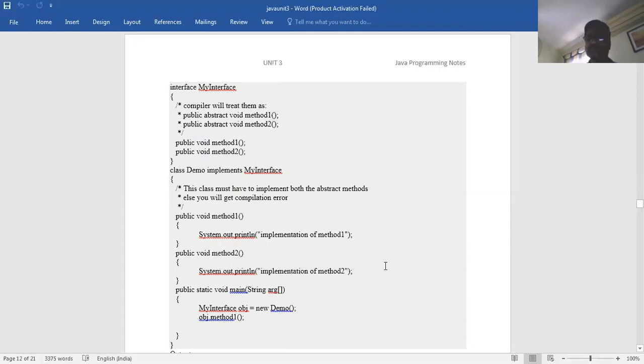Murali Krishna? Yes, sir. So how to write interfaces, you know, no? For the interface name, you write the abstract methods, whatever methods you want to write; only those method names go here. And in the separate file, you write class demo implements my interface, with the syntax. Whatever methods you have taken here, like public void method one, those methods have to be written there. I have written simple code to understand. Once you understand the concepts, you can write bigger programs.